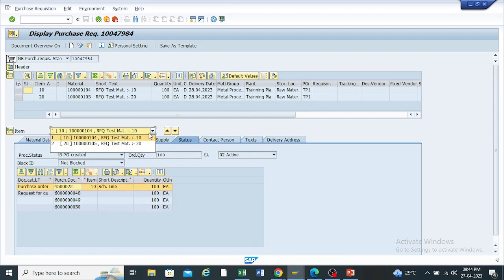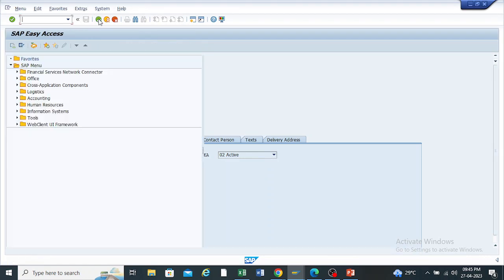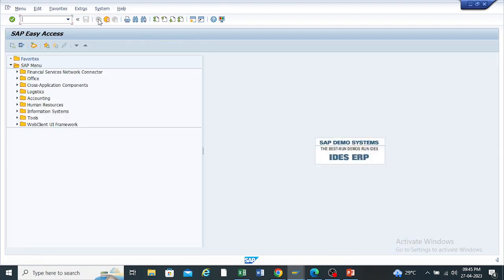And if we want to check item number 20, here it shows that 3 quotations will be created, and this is the purchase order, in the display of the purchase requisition. This is the status of the purchase requisition. So like this, you can create the request for quotations with reference to the purchase requisition.